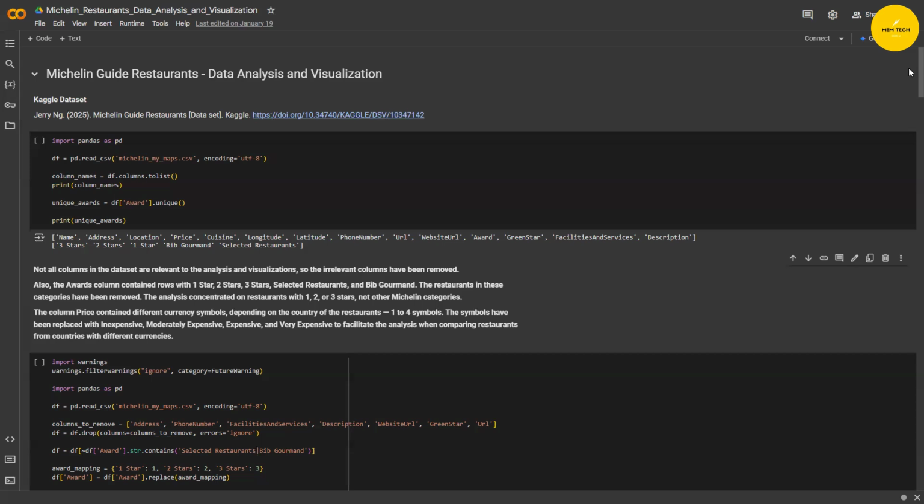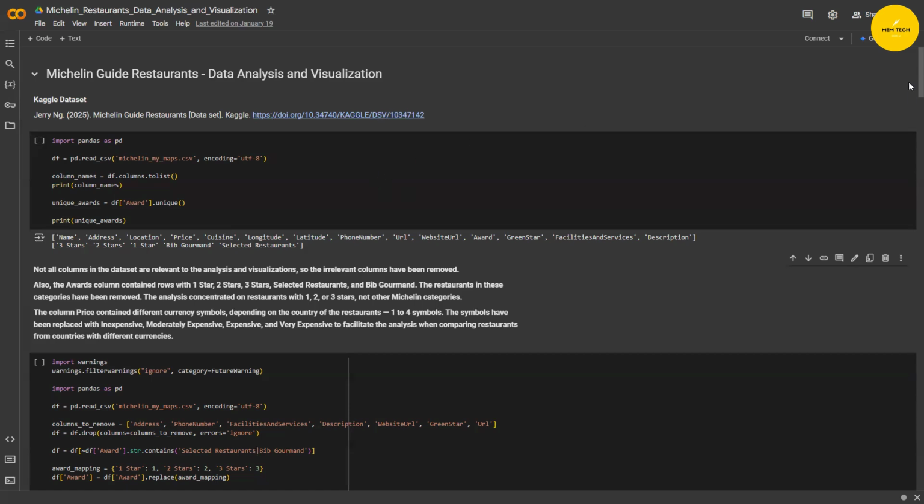The analysis explores trends, distributions, and key characteristics of these restaurants, and it leverages Python, pandas, and Plotly for data visualization and insights.